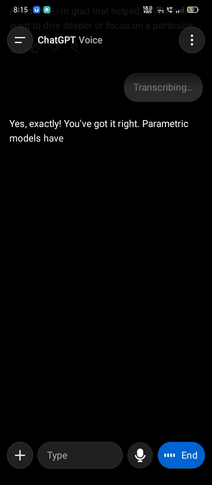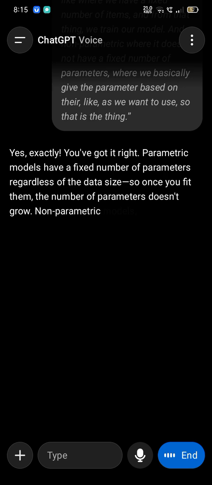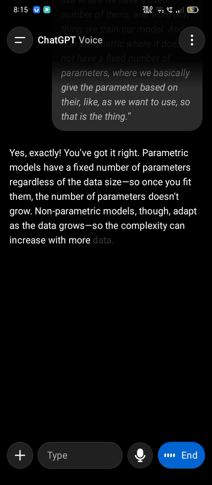Yes, exactly. You've got it right. Parametric models have a fixed number of parameters regardless of the data size. So once you fit them, the number of parameters doesn't grow. Non-parametric models, though, adapt as the data grows, so the complexity can increase with more data. So yeah, you nailed the distinction.